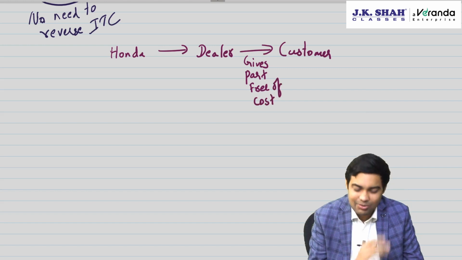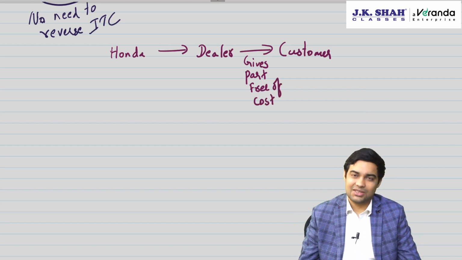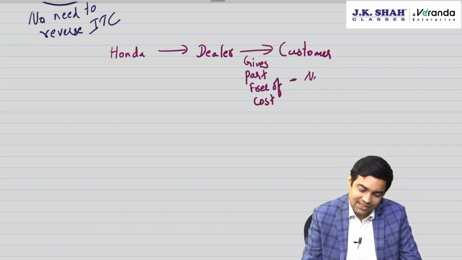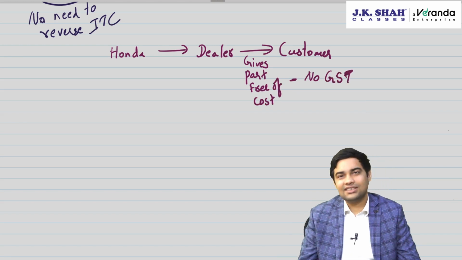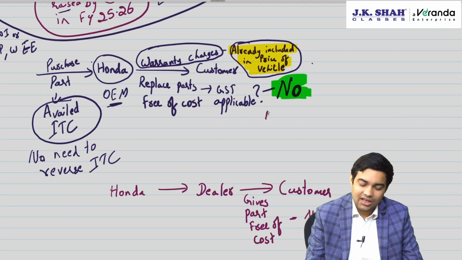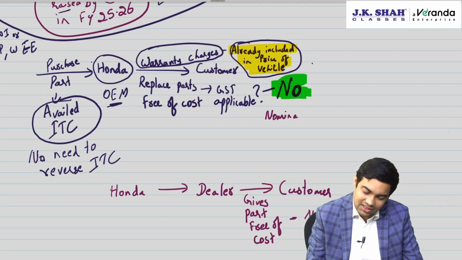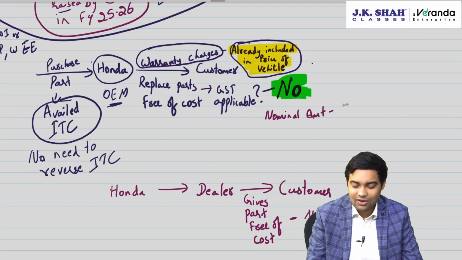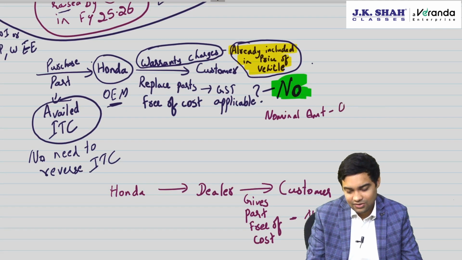The dealer gives the part free of cost to the customer. Whether GST will apply? No GST. Sir, what if they charge some nominal amount? Here also, what if they charge a nominal amount? If a nominal amount is charged, then GST is applied on the nominal amount.